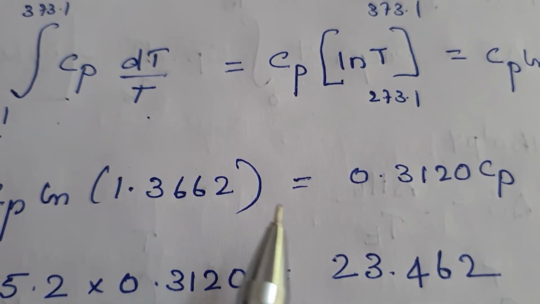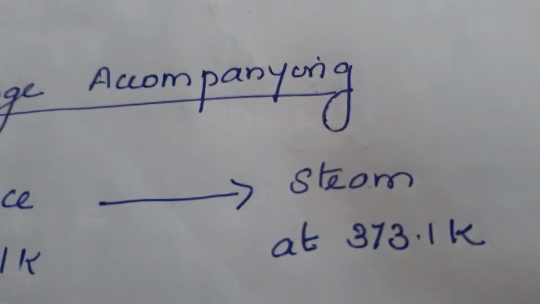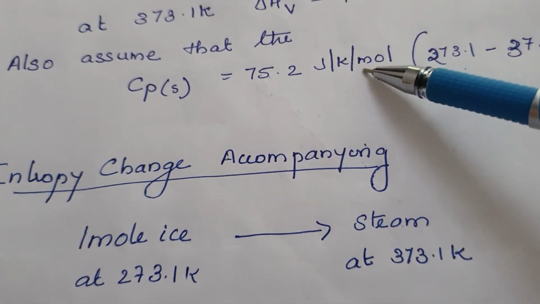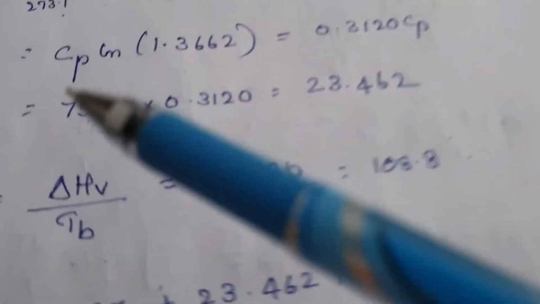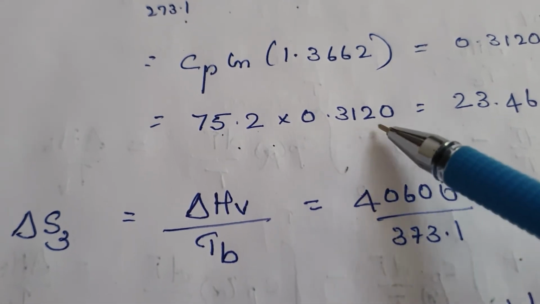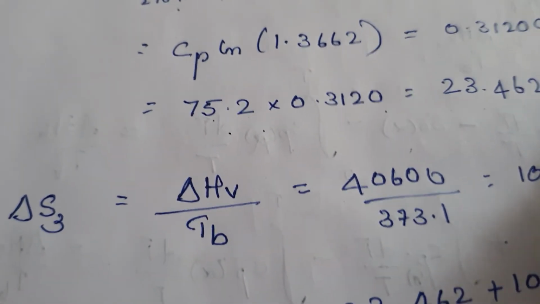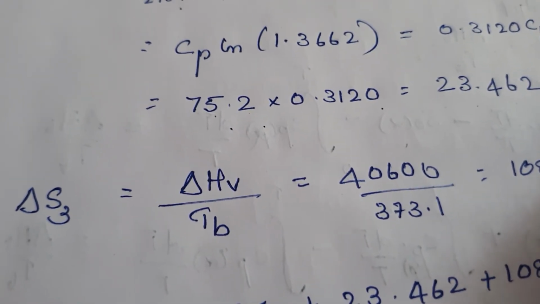Cp is already given as 75.2, so substituting, 75.2 into 0.3120 is equal to 23.462 joule per Kelvin per mole.